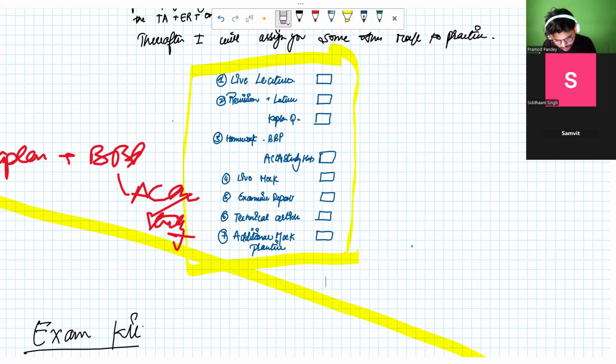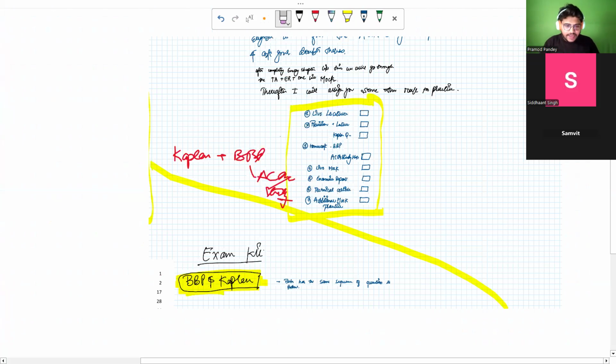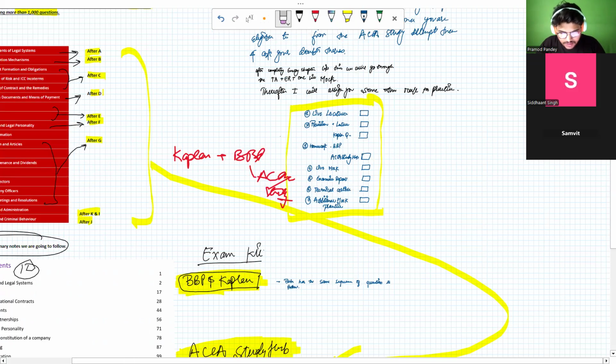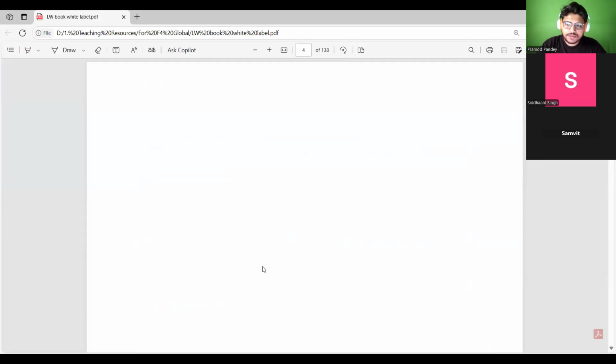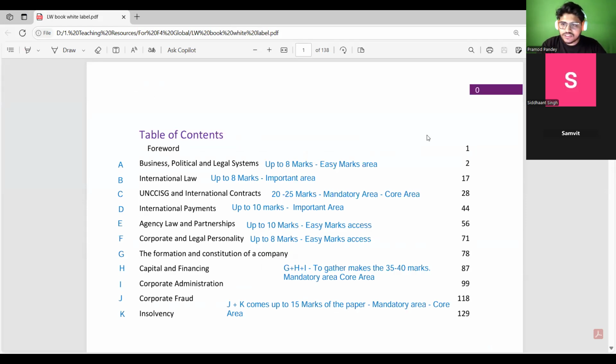Without delay, I will take you towards the index of the summary notes that we're going to follow, and I will discuss the portions and the weightage of each portion. Please acknowledge, can you see the screen which I'm currently sharing with you? Yes. Thank you, Siddhant. So this is the index that I have prepared for you.